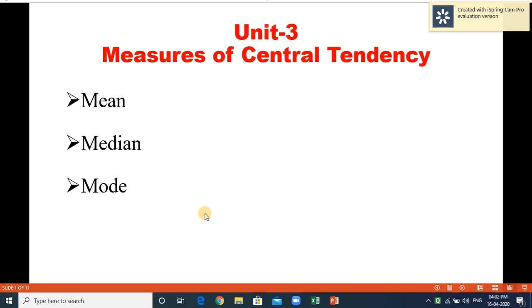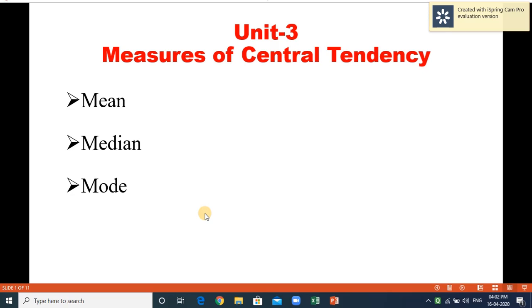Median is equal to L plus (n by 2 minus Cf) divided by f, into i. Here L is the lower limit of the median class. f is the frequency of the median class. Cf is the preceding cumulative frequency of the median class. i is the size or difference or width of the median class.